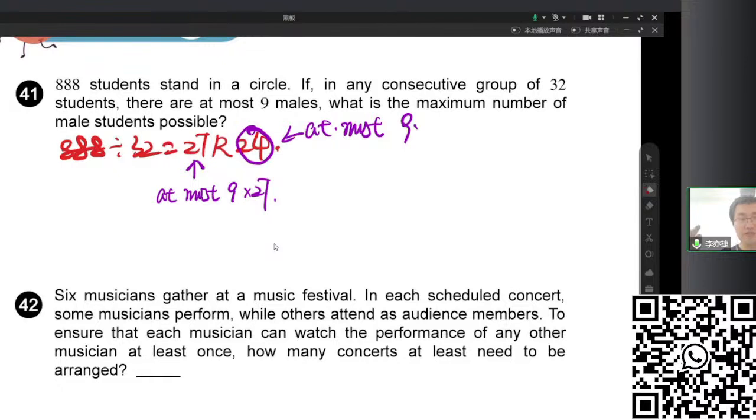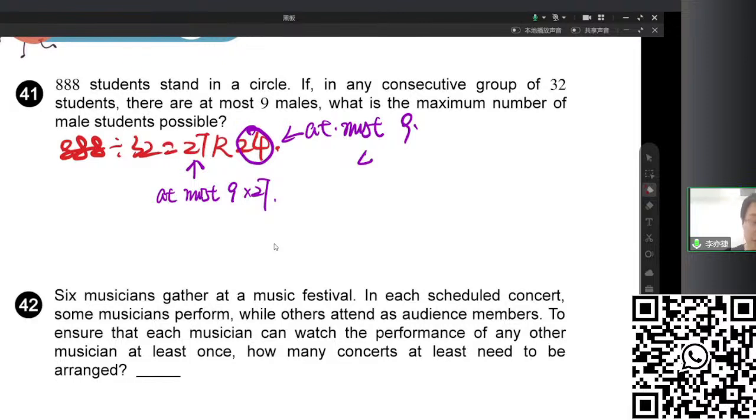If they are forming a line, this is the right answer. We put 9 in each of the first 27 groups, and for the last 24, we make them at most 9. So the answer would be 9 times 28 if it's a line. But this is a circle, so this won't work, because the 9 you put inside the last 24 will influence the first 8 of your 32, so it won't satisfy the condition. That's a key point.